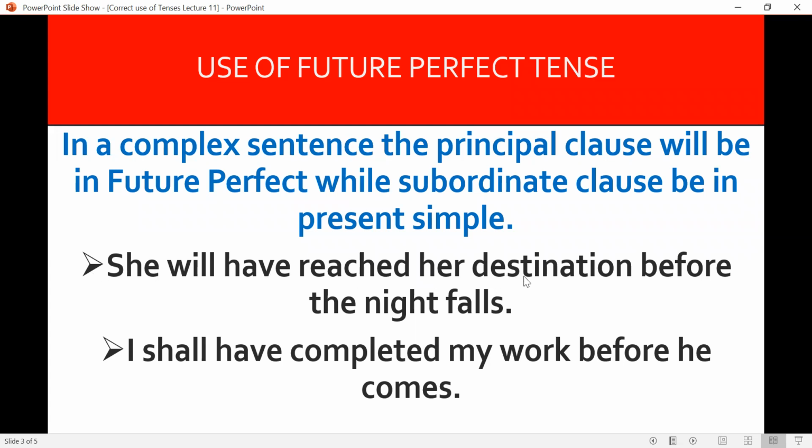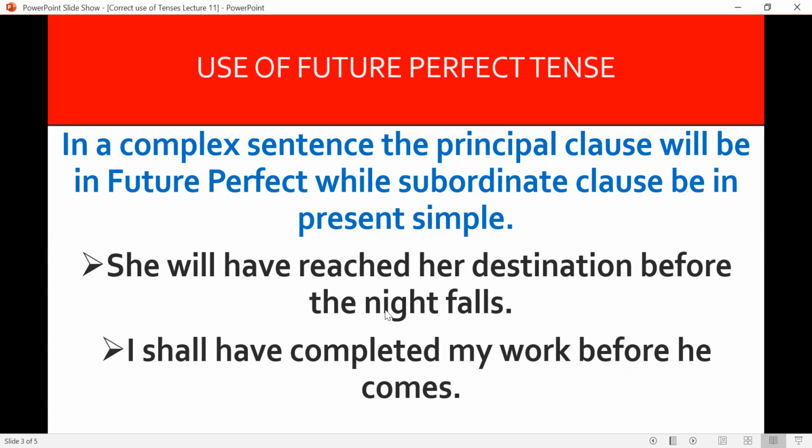She will have reached her destination before the night falls. This is the completion of an action. So the completion of an action will be in the future perfect. Before something happens, before tells us that it is perfect, and will have is telling you that it is the perfect tense of the future.